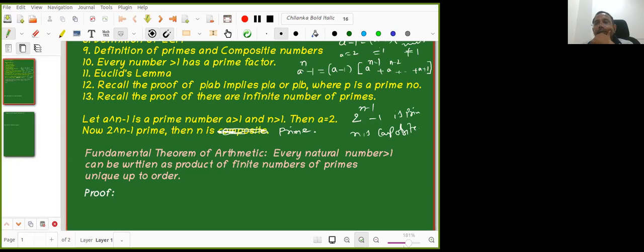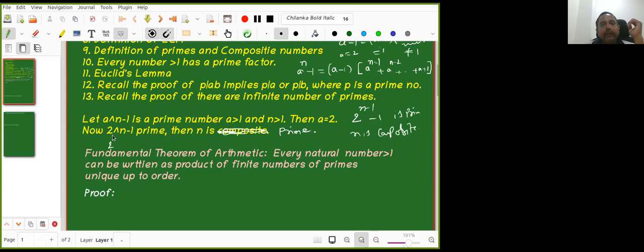Mehak, you want to prove that n is a prime for sure? Yes, sir. So how do you prove it? I tried, sir. What happens if n is composite? Then there exist some x and y, integers, such that n is equal to x into y. Very good. So now 2 raised to xy minus 1.